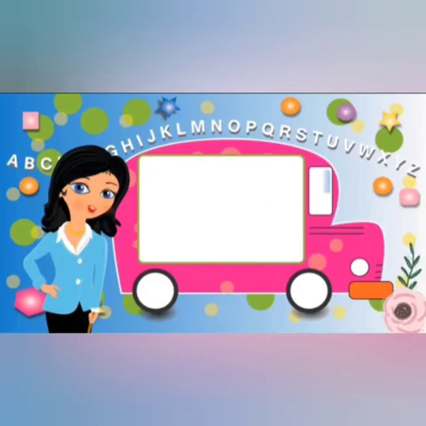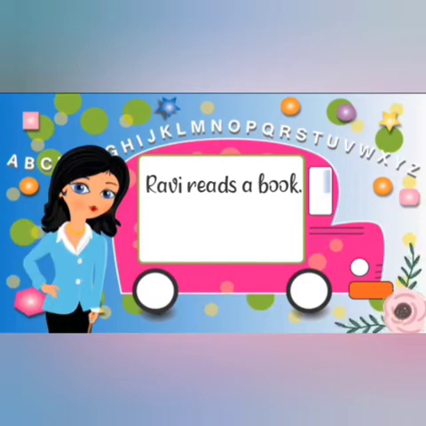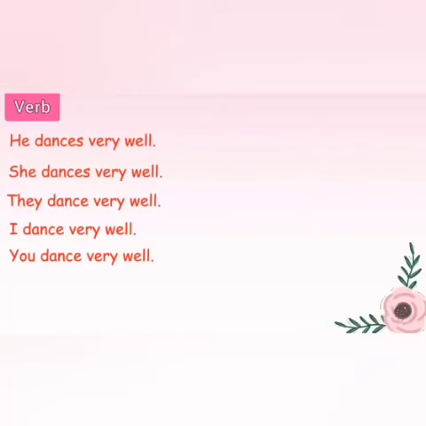And we have one more sentence. Ravi reads a book. So now tell me, in this sentence, what is the verb? Yes, reads. In this sentence, the verb is reads. Kids, here we have some more sentences. Observe these sentences and circle the verb.